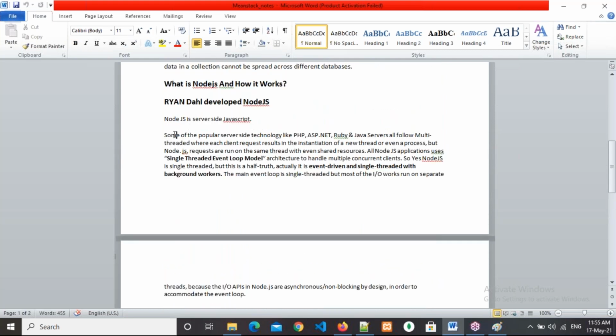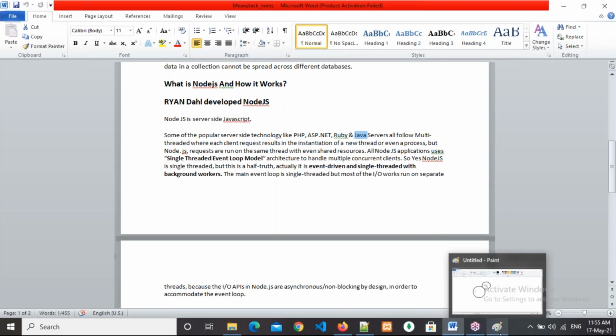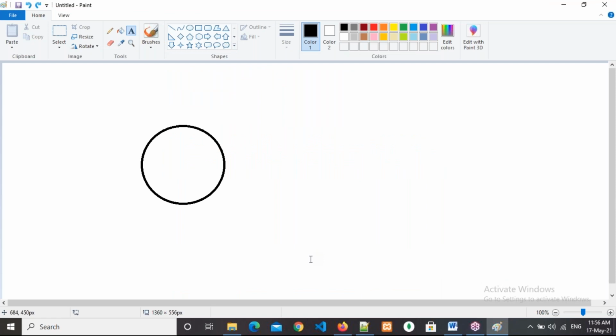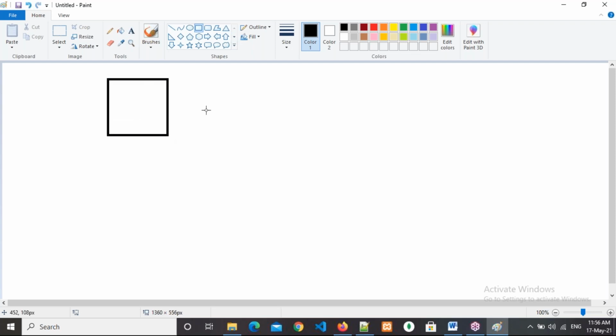Now how do PHP, .NET, Ruby and Java work? They are multi-threaded. Suppose here this is a database, and generally we get the data from the database only. I have an application, and that application is shared by 3 users. He is user 1, he is user 2, and he is user 3.